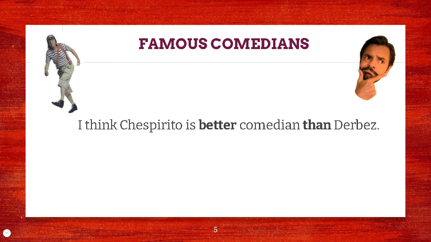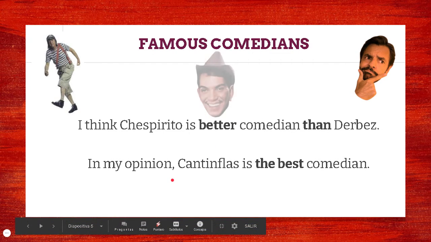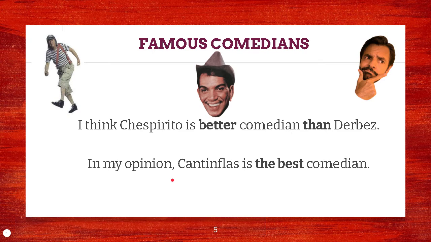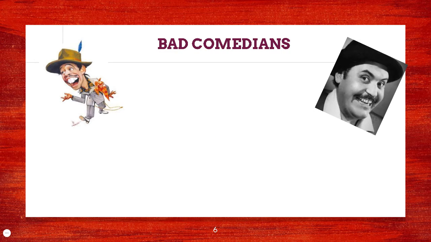Maybe you know this one. Okay. So the first one is Chespirito. So I think Chespirito is a better comedian than Derbez. Now, in my opinion, Cantinflas is the best comedian. Okay? So if we compare Chespirito and Derbez, I think that Chespirito is better, right? But if we talk about the best in Latin America, I would say that Cantinflas definitely is the best comedian. I don't say was because a lot of people still look at him.